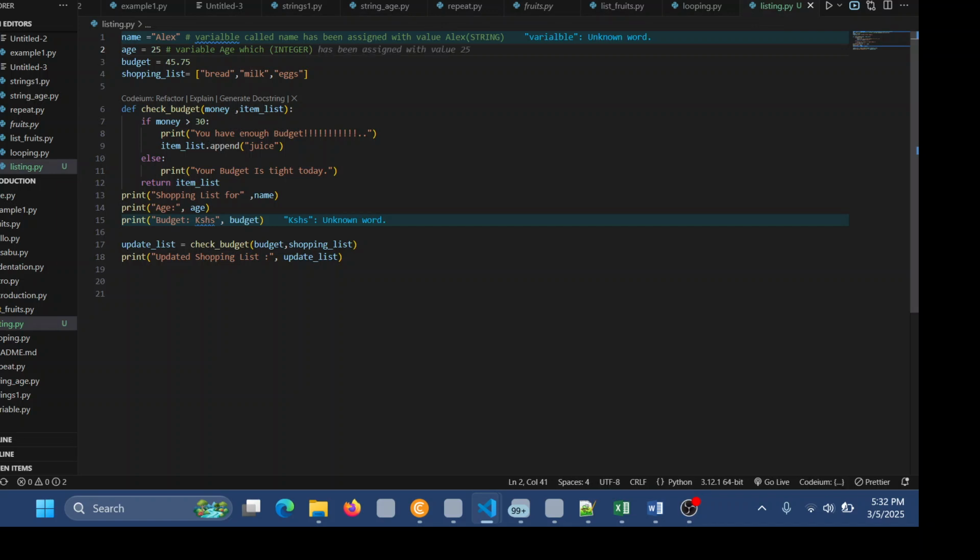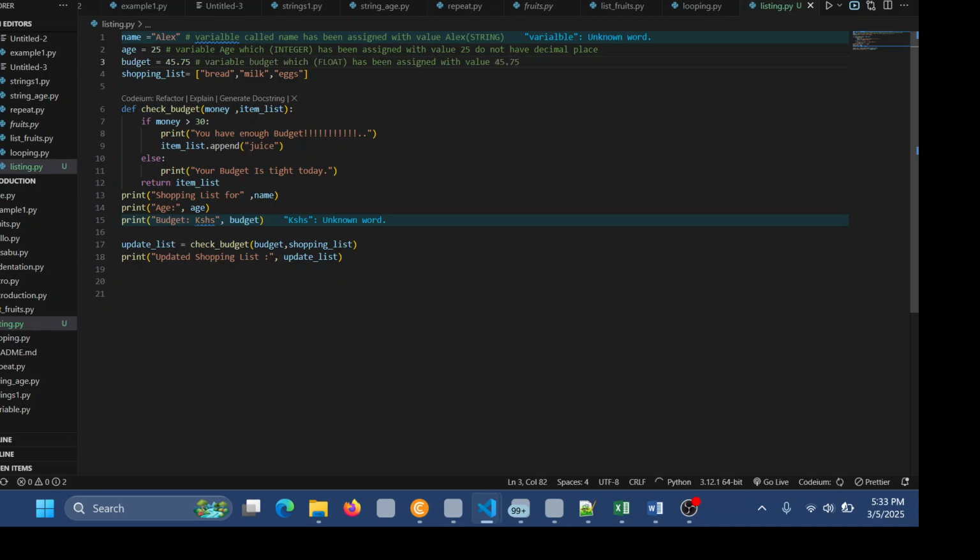Even though we have not put double quotes, it is taken as it is. So you have a variable known as age. It has been assigned a value 25. Integers are normally whole numbers. They do not have decimal places, like 0 point something.